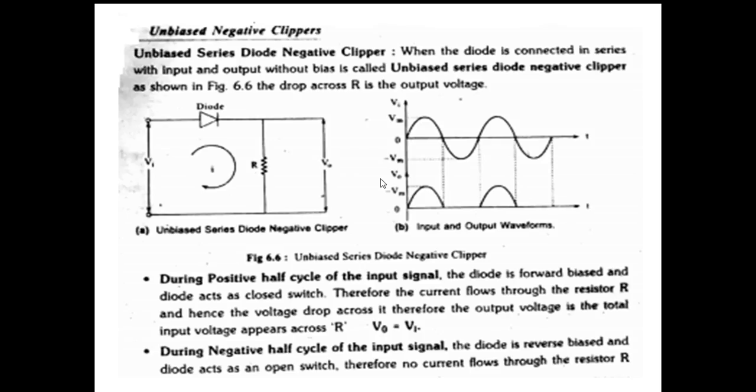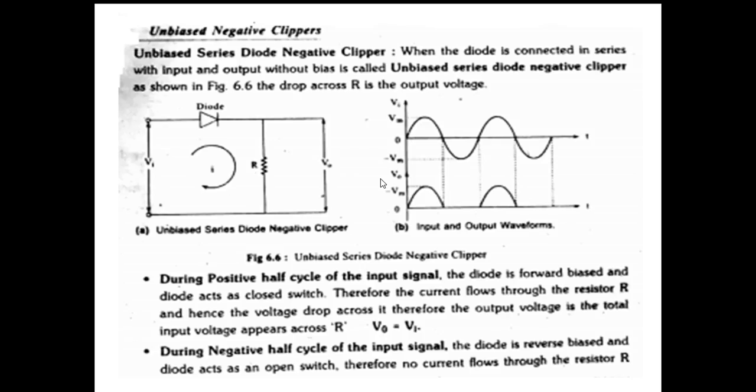The voltage drop across R is the output voltage. The input Vi is applied across the input terminals, and Vi is a sinusoidal signal consisting of positive and negative half cycles.